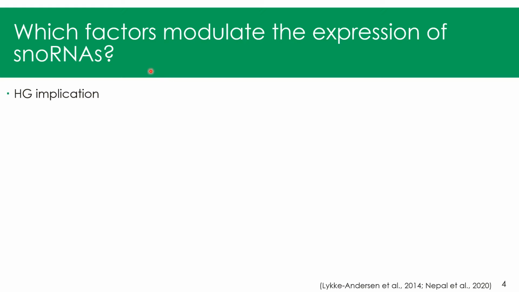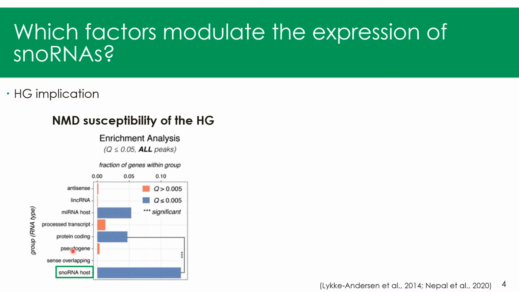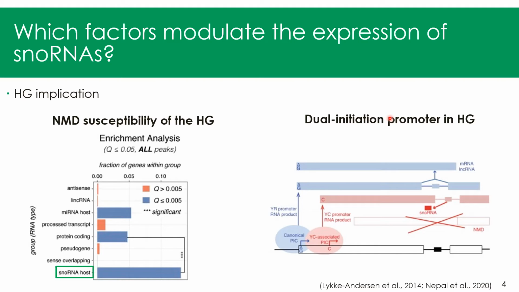So one big question is which factors modulate the expression of snoRNAs? It's clear that at some point the host gene will be implicated, but the degree of implication of the host gene is not so clear. First, because a lot of snoRNA host genes were found to be highly susceptible to nonsense-mediated decay, and also because recently several snoRNA host genes were found to harbor dual initiation promoters.